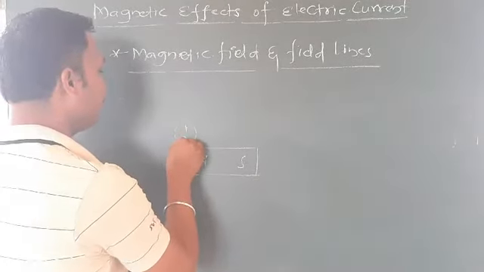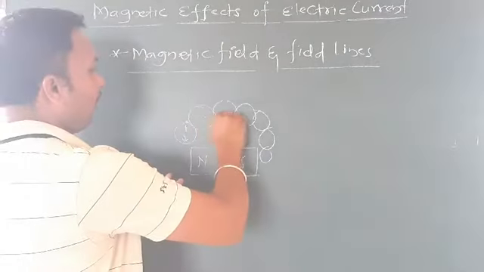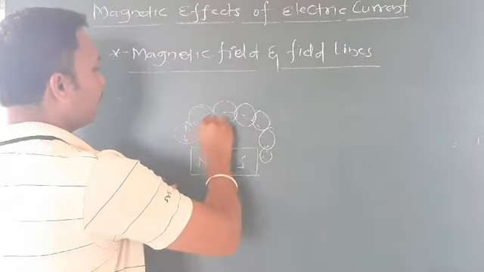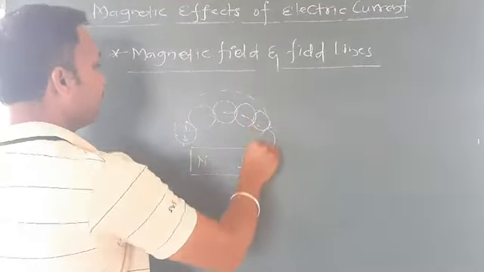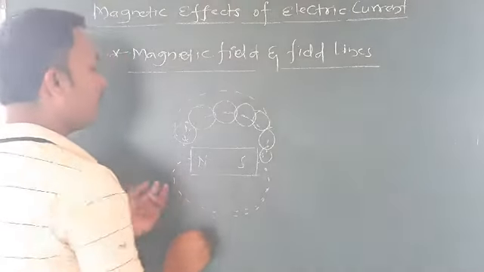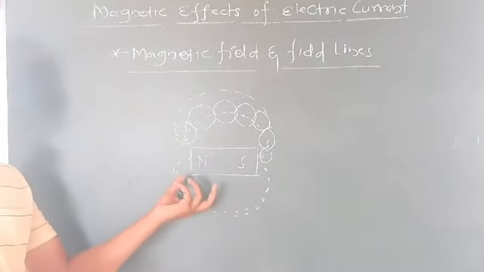Again mark one point here. Again you can keep the compass here, and again here. So all the time you can mark it. Once you have taken marks like this, the field lines will be generated here. So the field lines represent the magnetic field.